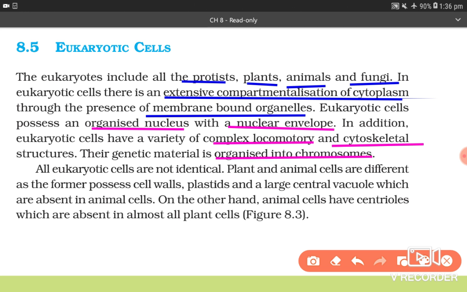All eukaryotic cells are not identical. Plants and animal cells are different as the former possess cell wall, plastids, and a large central vacuole, which are absent in animal cells. On the other hand, animal cells have centrioles which are absent in almost all the plant cells.